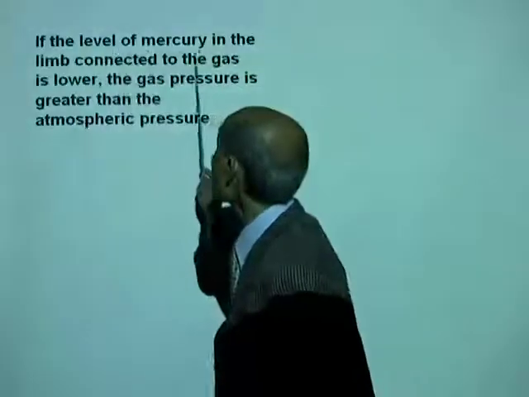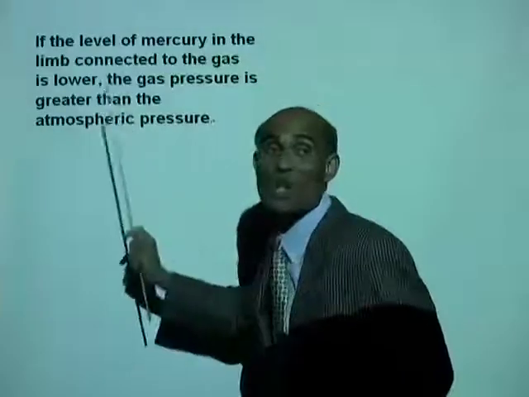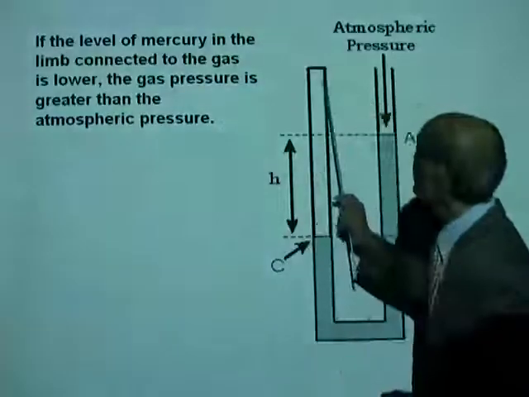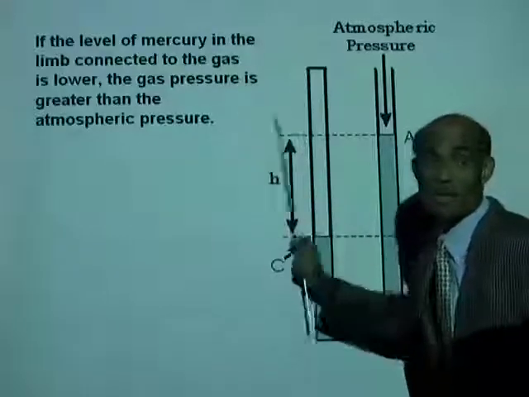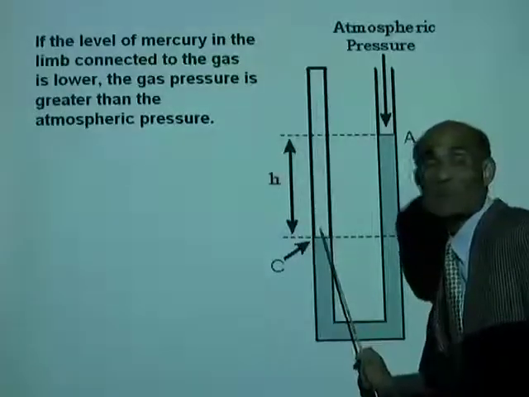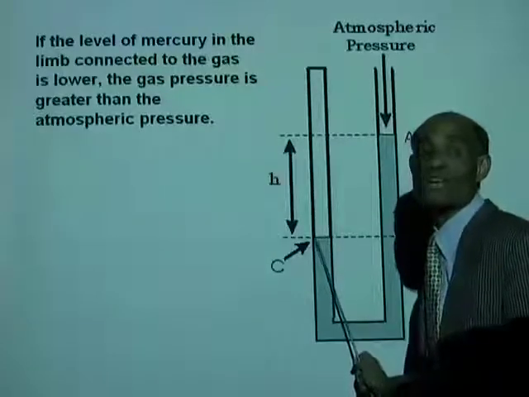So, when the pressure is the same, the levels of mercury must be the same in both the limbs. If the level of mercury in the limb connected to the gas is lower, suppose this is the end connected to the gas supply, and that the level of mercury there is lower. What does that indicate?